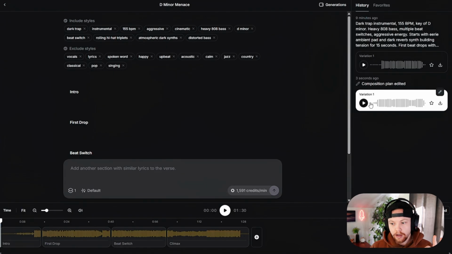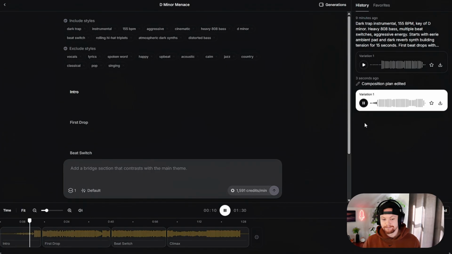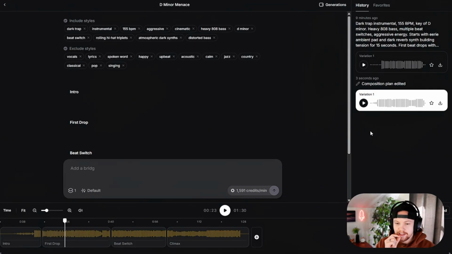Okay, now fully produced song. Here we go. It's almost too bassy, like something's wrong. Like it's probably this distorted bass. Okay, we're gonna need some refining, but this is a lot better than what we started with, and I'll be right back.